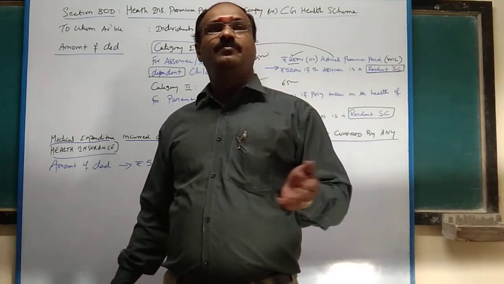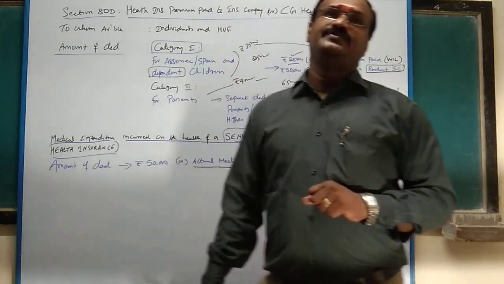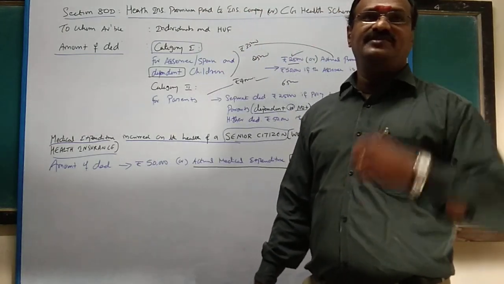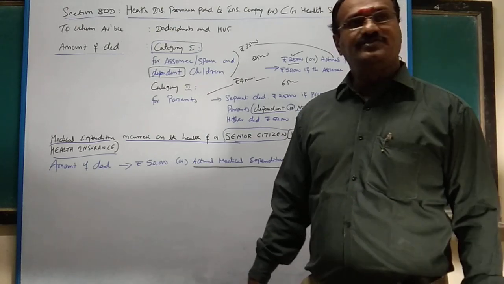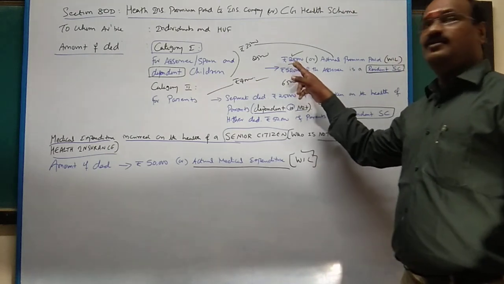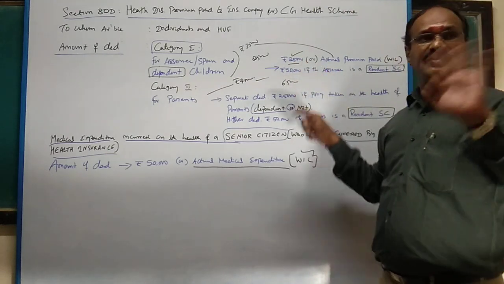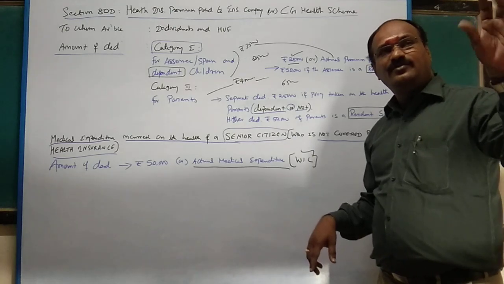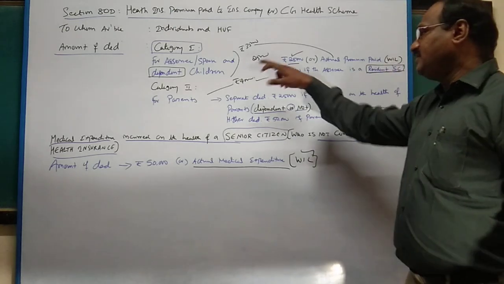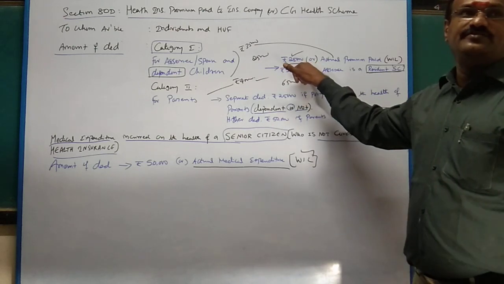But however, preventive health checkup you can pay by way of cash. Say for example 5,000 rupees preventive health checkup. You paid 5,000 by cash. So this 5,000 is included in this 25,000. So not 25 plus 5. So maximum you can claim as deduction in case of assessee, spouse, dependent children is 25,000.